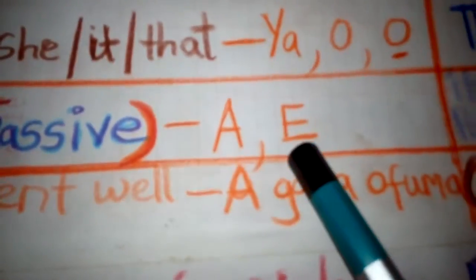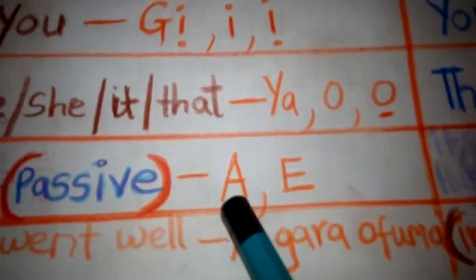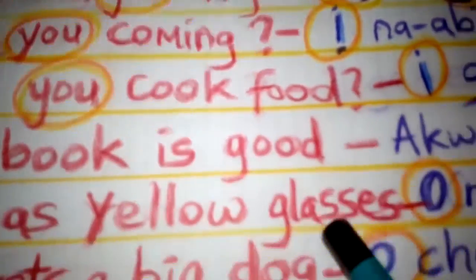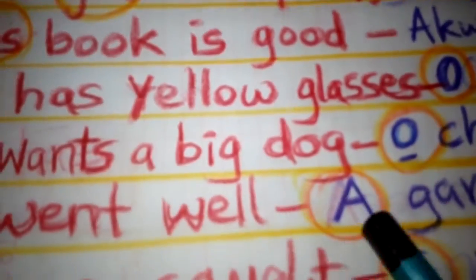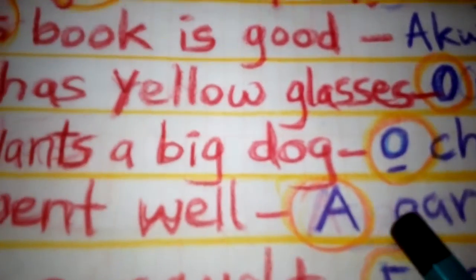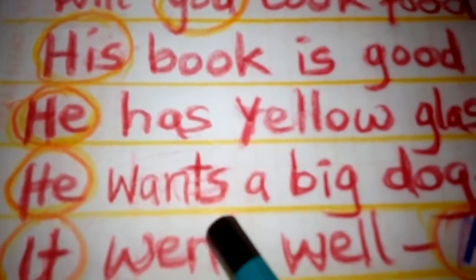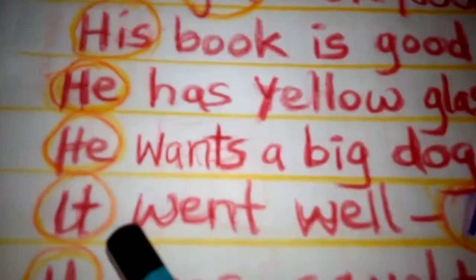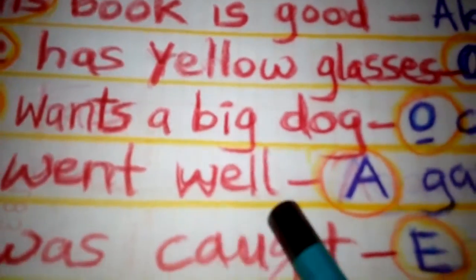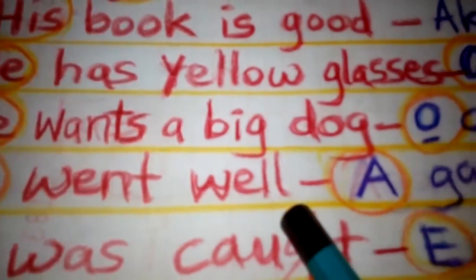Okay, they are passive, because they are not specifying the action, they are not specifying the agent of the action. That's the main principle of the action, something like that. Okay, so it went well.